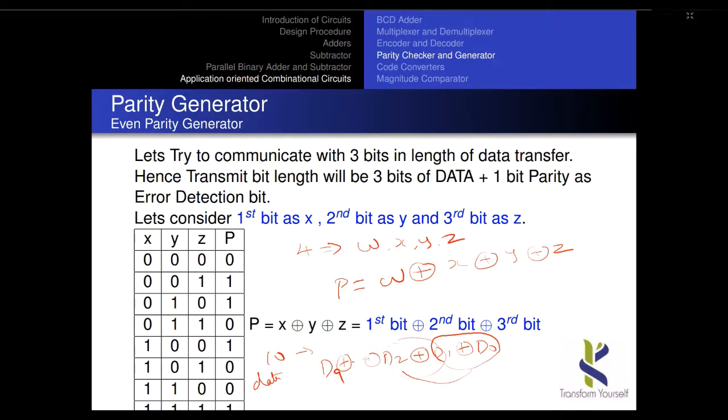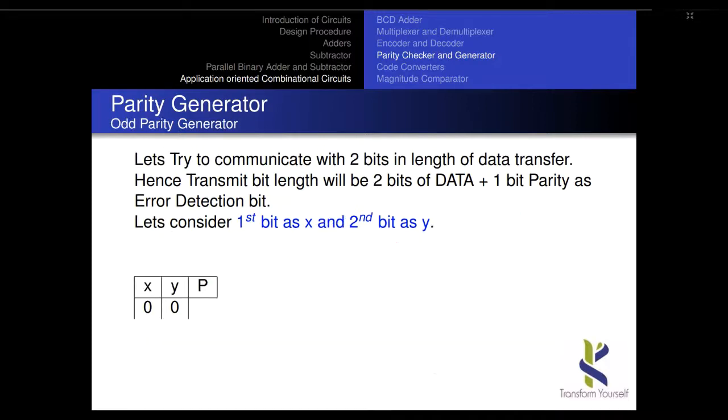This is for manual calculation purposes, but in general we have data of n bits. If it is n bits in length, all the individual bits should be XORed together, and finally we'll produce one output. That output is nothing but the even parity output, that is, the even parity generator output.